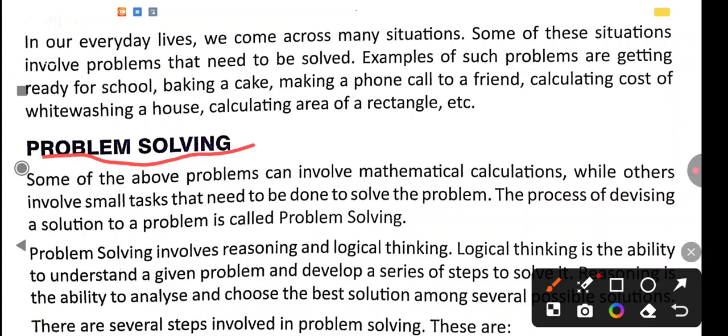The process of devising a solution to a problem is called problem solving. Whatever process, whatever steps we use to solve the problem, is known as problem solving. Now come to the next paragraph.